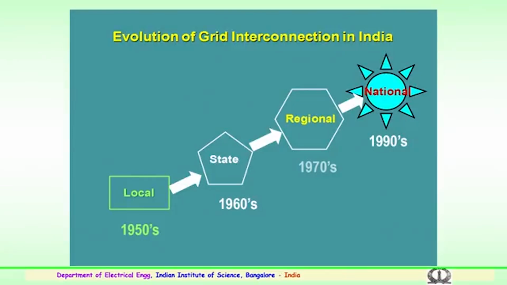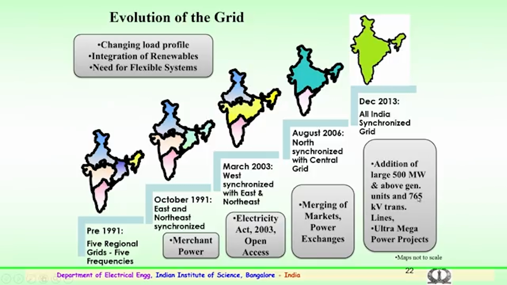This will be much beneficial for the country in terms of operation and to cater to the needs of the entire country. So, looking back at the evolution of the grid, how it happened, because this is required depending on the changing load profile, and also the integration of renewables, particularly with other sources like hydro, nuclear and thermal. So, there was a need for more flexibility in the system.